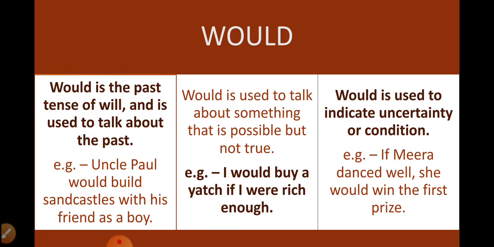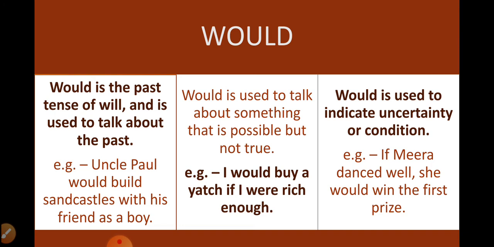Would. Would is the past tense of will and is used to talk about the past. Uncle Paul would build sandcastles with his friends as a boy. Here we are talking about the past. It means when Uncle Paul was a young boy, he used to build sandcastles with his friends.